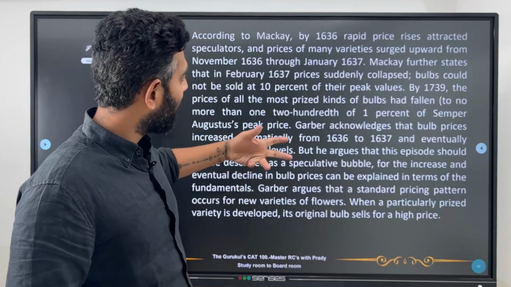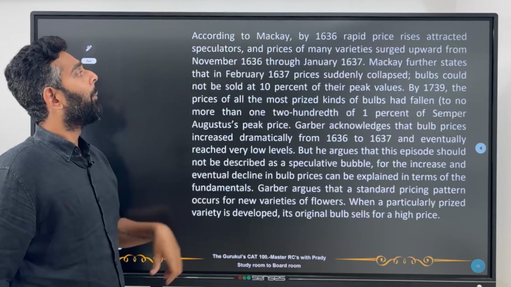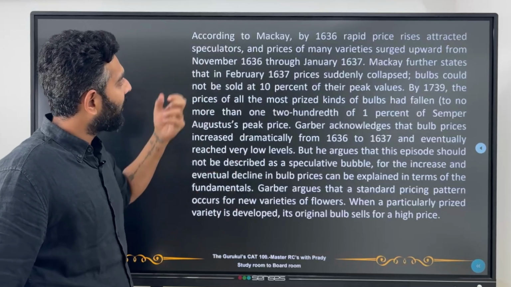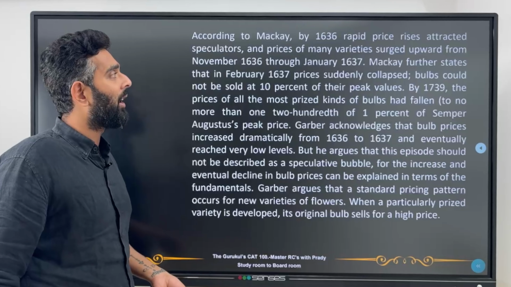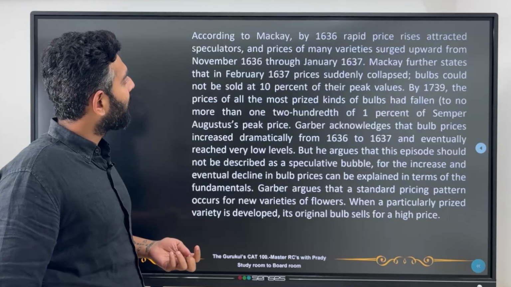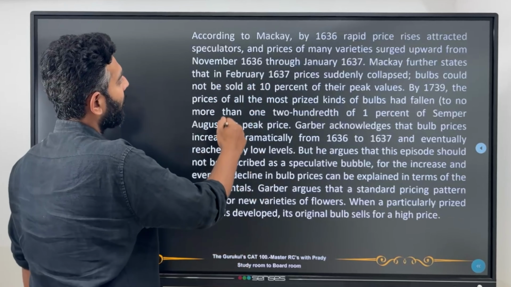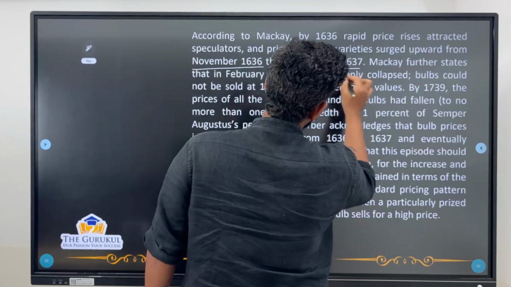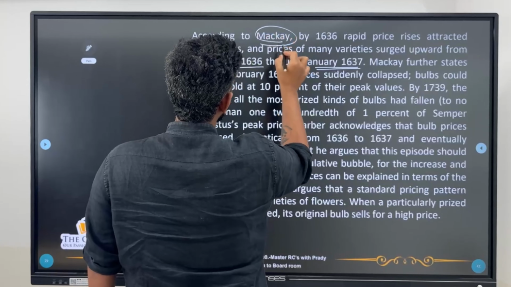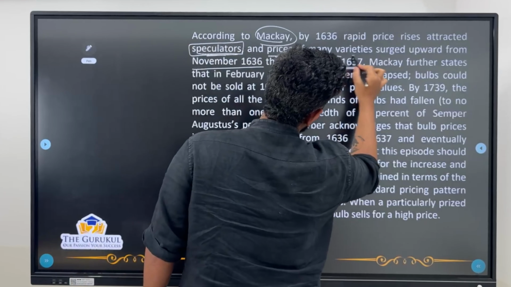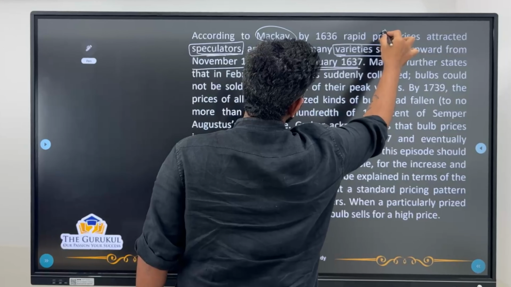Okay, so let's move forward to the second paragraph. According to Mackay, by 1636, rapid price rises attracted speculators, and prices of many varieties surged upward from November 1636 to January 1637. So in this period, there were a lot of speculators, and because of those speculators, prices of many varieties surged. Surged means increased.